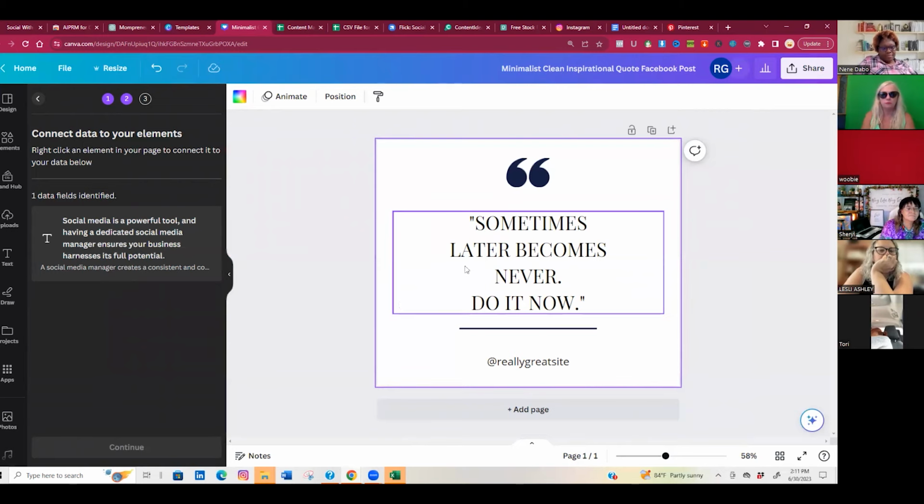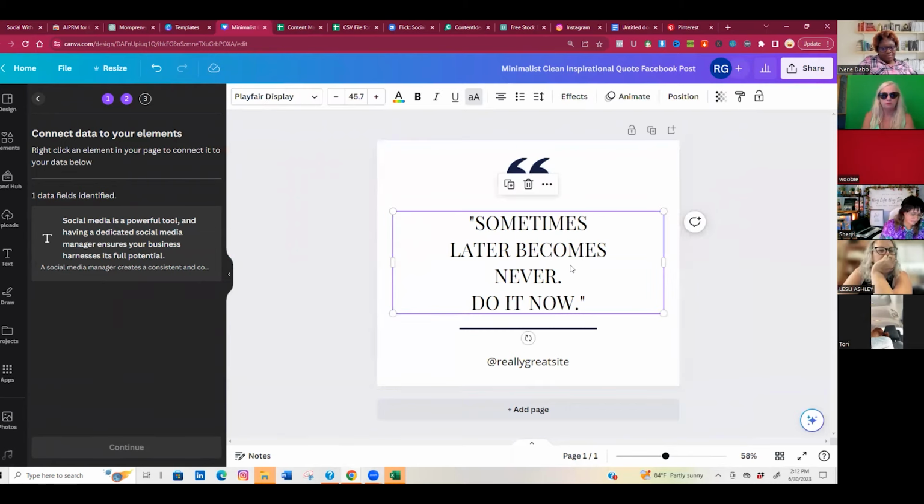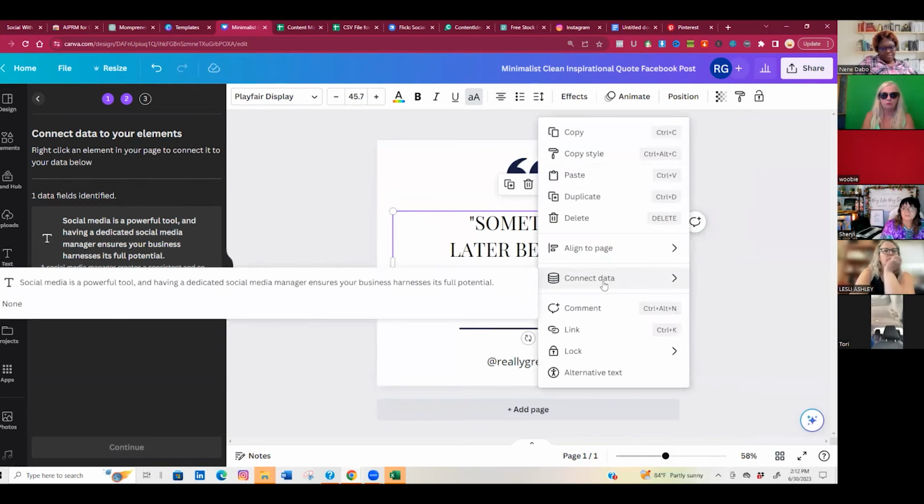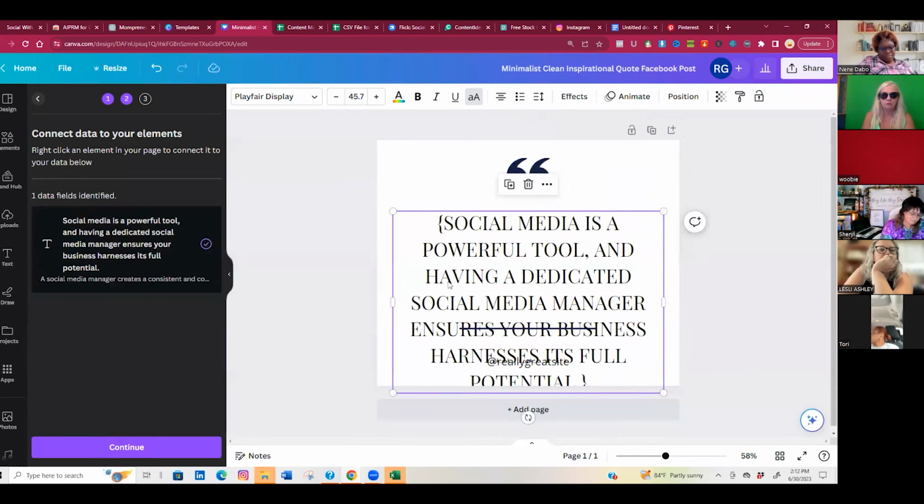Now you have this one quote over here. So you're going to click on the words that were there. Just click on it. Don't right click, don't nothing, just regular click on it. Click on the 3 dots right here that says more. Then you're going to select Connect Data. Once you select Connect Data, this should pop up. You don't even have to click on it. It'll pop up. You're going to click on that first quote that popped up, okay? And it's going to bring it in. Now, it may be a little funky. Don't worry about that right now. Leave it in its funkiness.